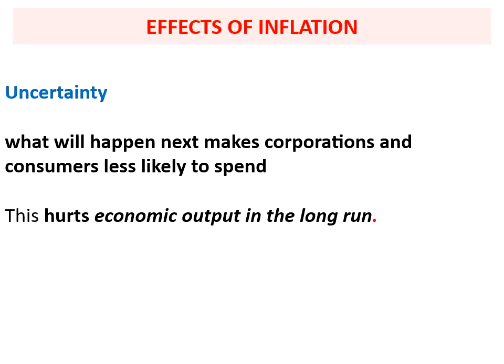So whenever there is fluctuations in the inflation rate, it leads to uncertainty, as the different stakeholders involved in the economy, or we can say the different economic units, they have a problem in making any kind of decisions. They are not sure what will happen next, and this makes the decision making for the corporations difficult.